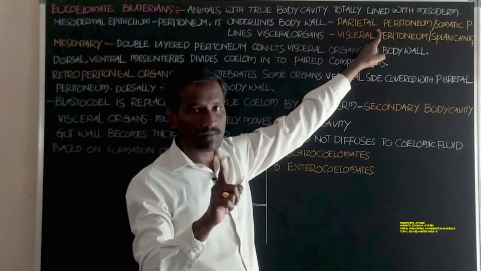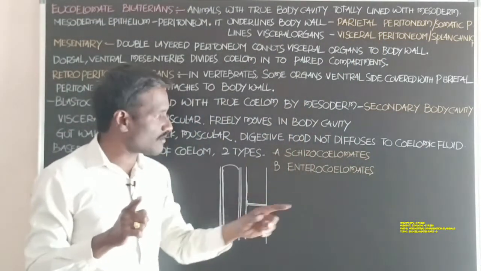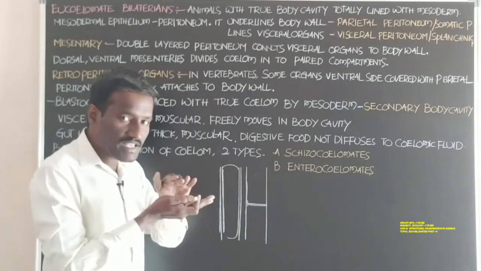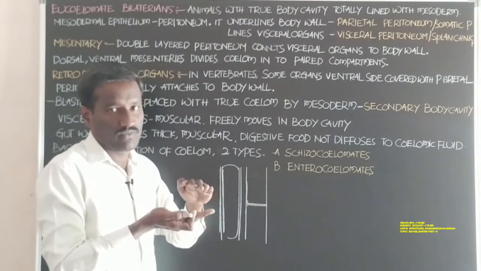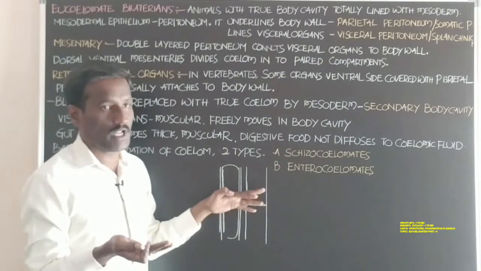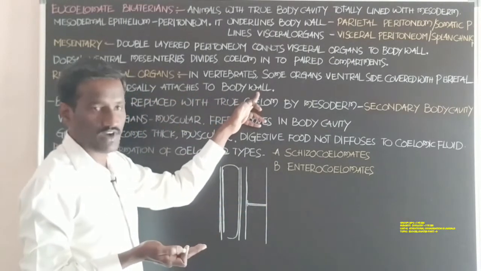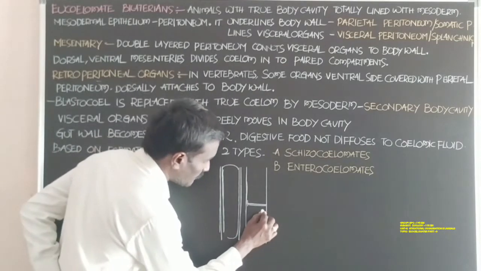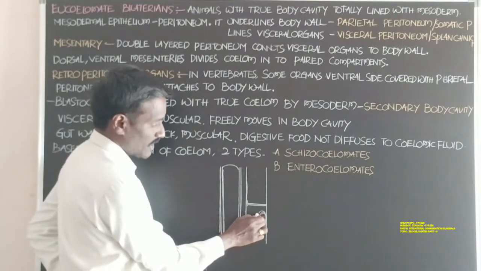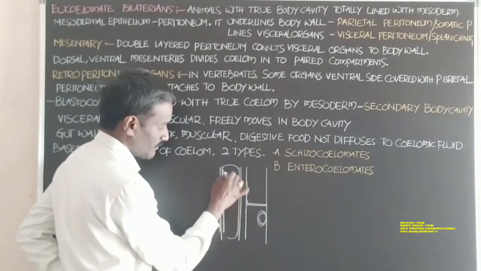Covers the ventral side of the organ. Some of the organs present in the body cavity have the ventral side covered by parietal peritoneum and dorsally attached to the body wall. For example, one of the organs in the body is the food tube.